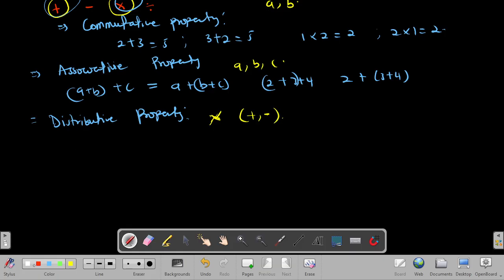Now let's see how distribution works. If I have a set of terms A, B, C as I listed, and I have A multiplying the expression B plus C, this will give me A times B plus A times C. If I have A multiplying the expression B minus C, I can distribute this as A times B minus A times C. This property helps us simplify expressions easily. This is why whenever we have algebraic expressions, we easily compute by distributing, by factorizing, by applying all the basic properties which have been listed here.